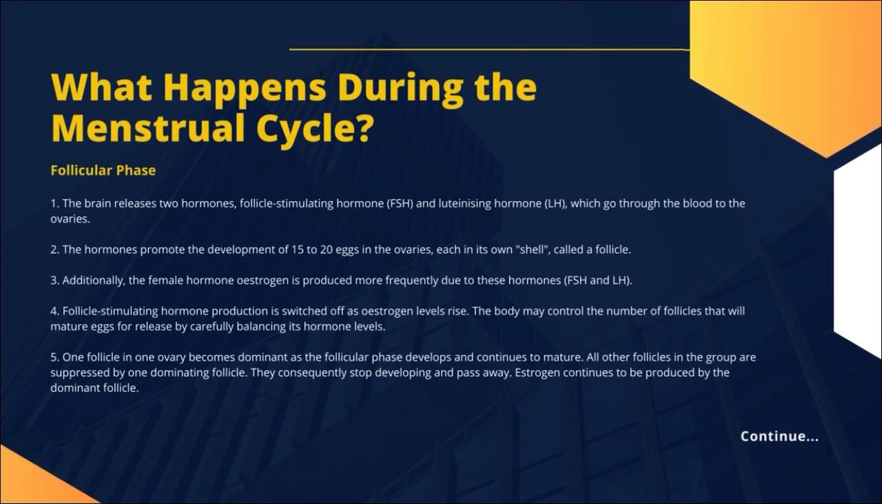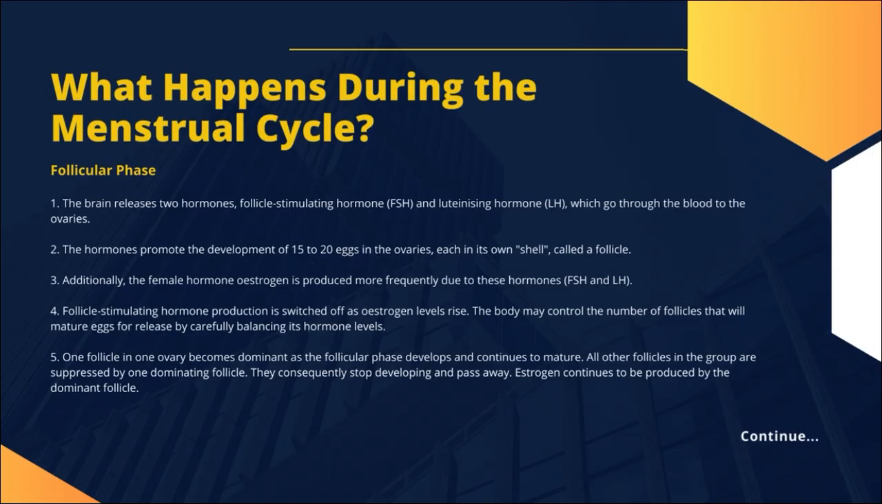1. The brain releases two hormones, follicle-stimulating hormone, FSH, and luteinizing hormone, LH, which go through the blood to the ovaries. 2. The hormones promote the development of 15 to 20 eggs in the ovaries, each in its own shell called a follicle. 3. Additionally, the female hormone estrogen is produced more frequently due to these hormones, FSH and LH. 4. Follicle-stimulating hormone production is switched off as estrogen levels rise. The body may control the number of follicles that will mature eggs for release by carefully balancing its hormone levels.